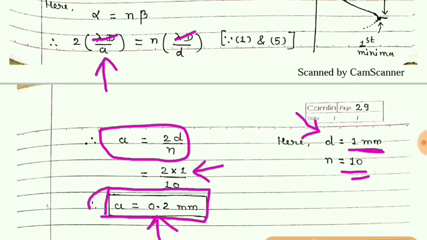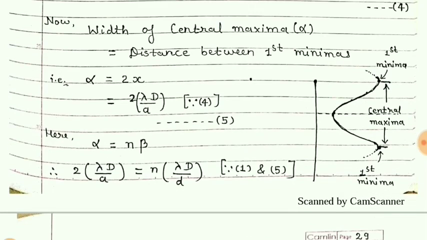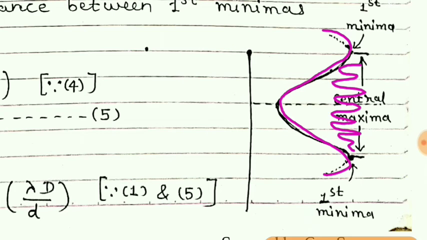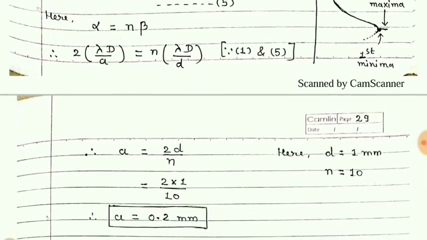So if the width of the slit is 0.2 mm, then in the central maxima there will be 10 maxima due to the double slit. I hope you understood this example.